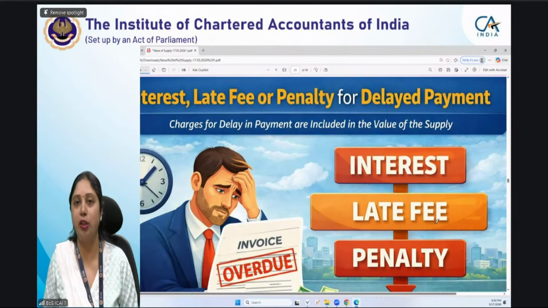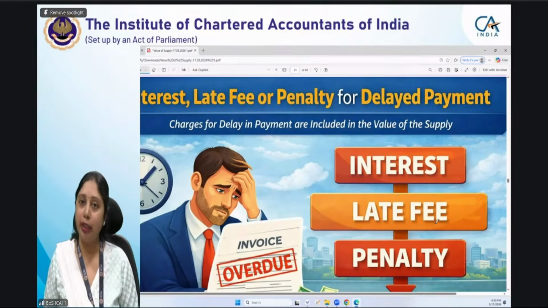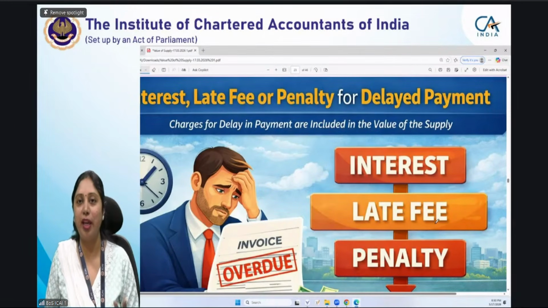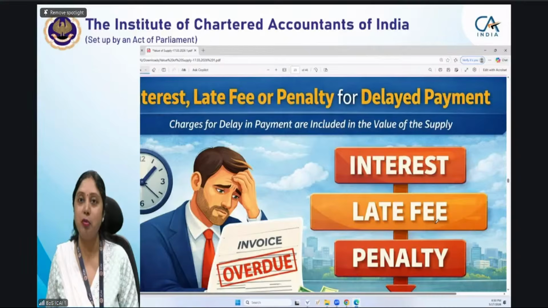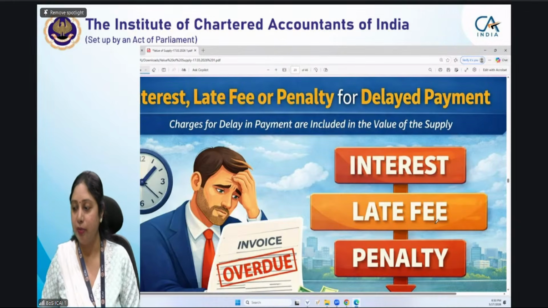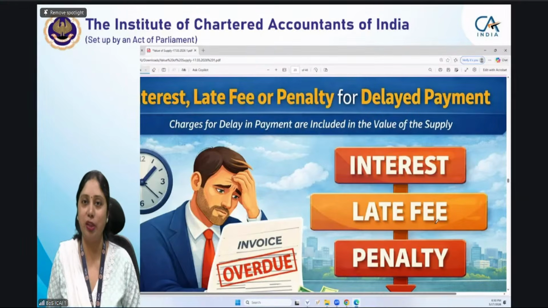One, he has already included it in the value, then it will not be added again. But if it is not included in the value and he has incurred these charges for making the supply, then that will be included in the value. No prudent businessman will incur charges for making a supply from his own pocket and not include them. Moreover, if he incurs these charges and does not include them in the value, saying I am doing charity, then that is not allowed under GST law. He has to include it in the value.